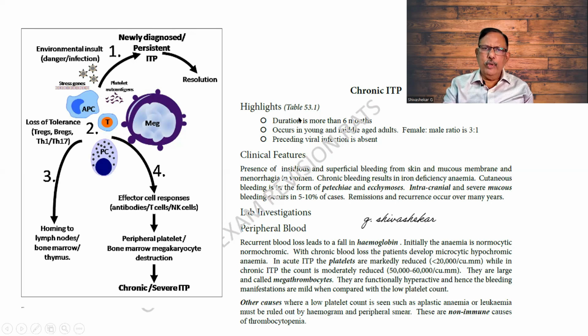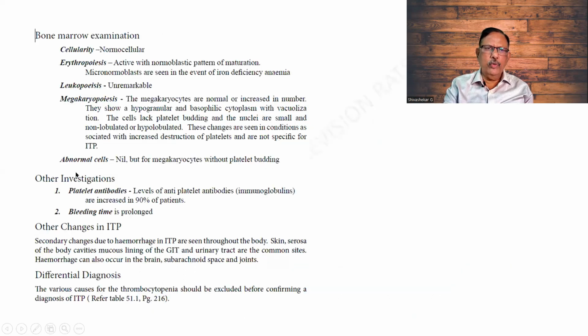Chronic ITP, I have told you, duration is more than 6 months, adults are affected, and there can be a preceding viral infection, which is not there in this case. There can be bleeding in the form of petechiae or ecchymosis. Intracranial bleeding can also be there. The peripheral blood will be showing decrease in the amount of platelets, as I had mentioned over here.